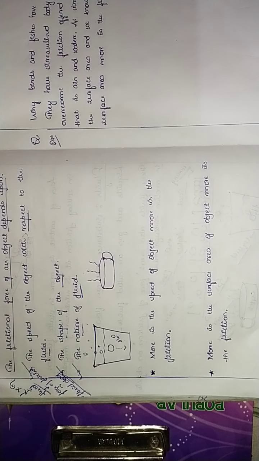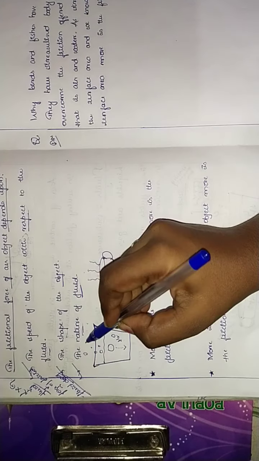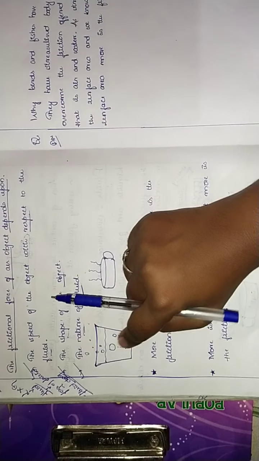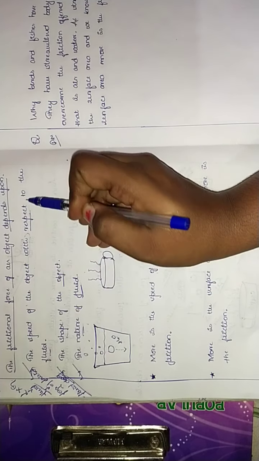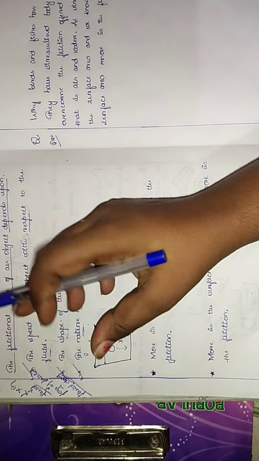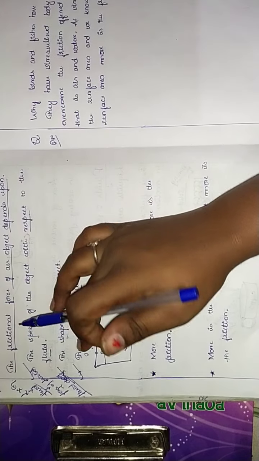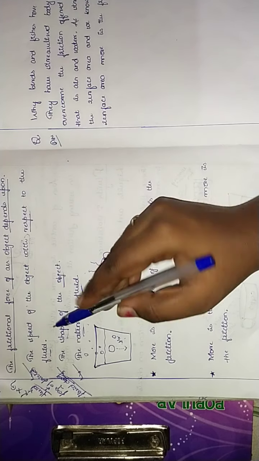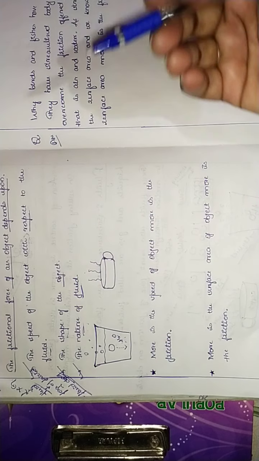So this gives the speed. When you drop down the stone, the speed which we have gives the speed of an object with respect to fluid. This fluid is in the form of liquid. This is an example.